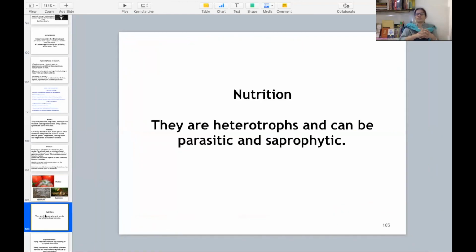So let us talk about the nutrition of fungi, because we are discussing all the points of every microorganism. Fungi are heterotrophs. Here we are using the term heterotrophs, meaning they cannot make their food. So if they are not able to make their food, what will they do? They will depend upon other animals or plants for their food. The heterotrophic mode of nutrition can be parasitic and also saprophytic. Parasitic means they are living on or inside the host. Saprophytic means they are living on dead or decaying organisms. Clear?